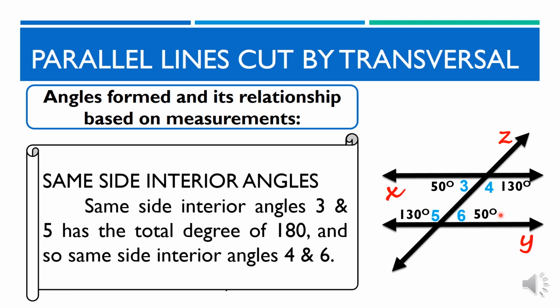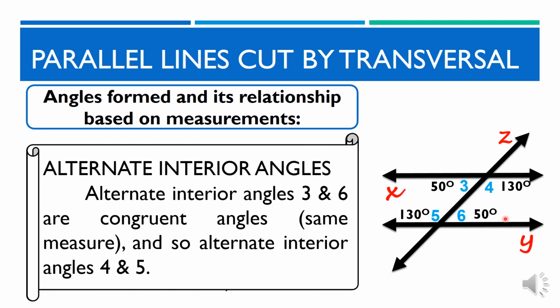Laging tatandaan na ang sukat ng mga interior angles sa iisang side ay may total na 180 degrees. Supplement ito sa isa't isa. Kaya kung mapapansin ninyo, kapag pinagsama natin ang mga sukat ng angle pairs 3 and 5 ay 180 degrees ang mga ito, ganun din ang angle pairs 4 and 6.